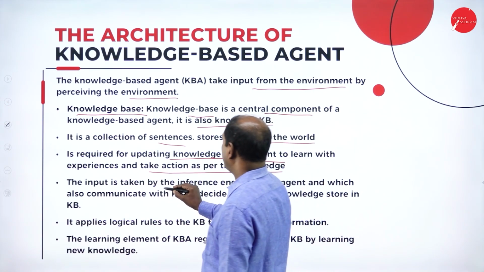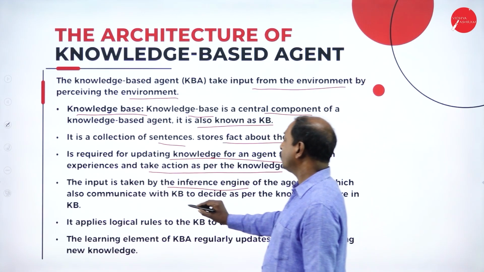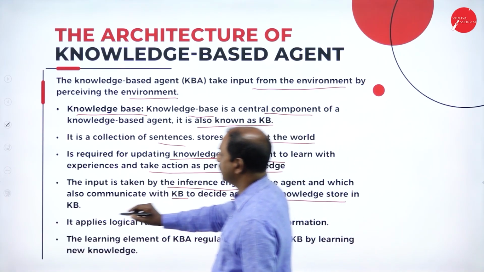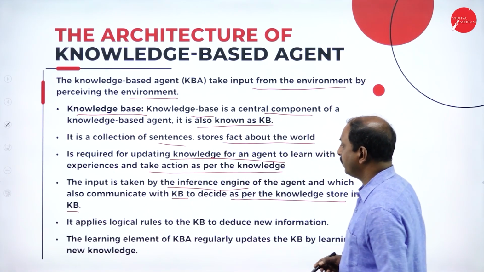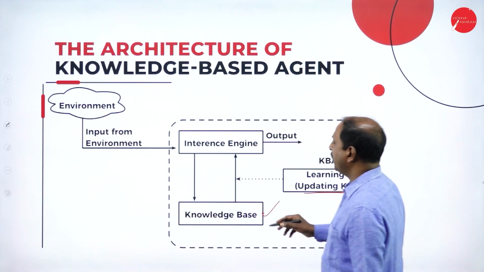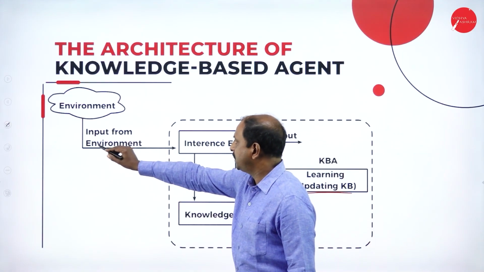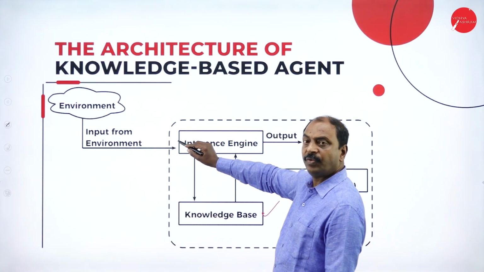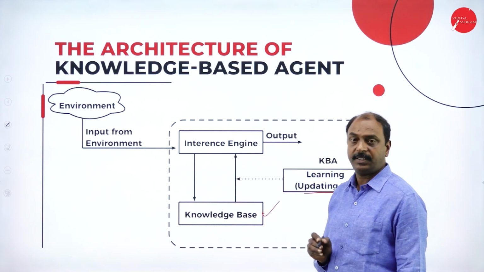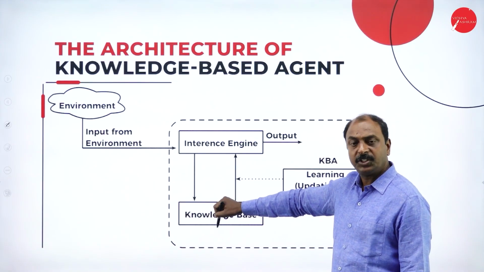Now the input is taken by the inference system, or engine, of the agent, which also communicates with the KB to decide as per the knowledge stored in it. The inference engine perceives the environment, takes the input, and passes it to the knowledge base, which holds different actions.